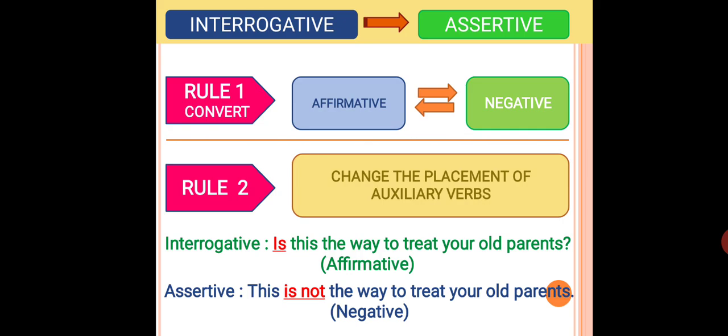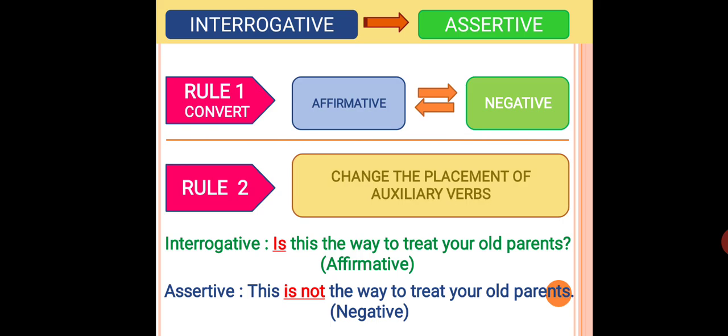The third rule is about those interrogative sentences which begin with the composition who plus don't, doesn't, didn't. So whenever an interrogative is beginning with who plus don't, doesn't or didn't, our assertive should begin with everybody, everyone or all. For example, who doesn't believe in God? So the assertive would be everybody believes in God. Who plus doesn't has been replaced by everybody. So this is rule number 3.